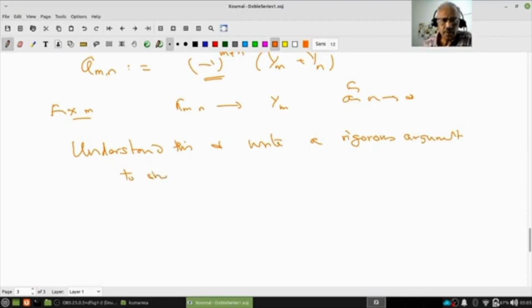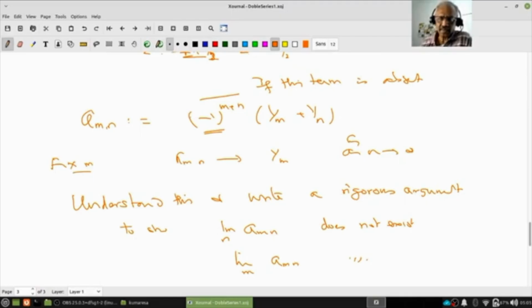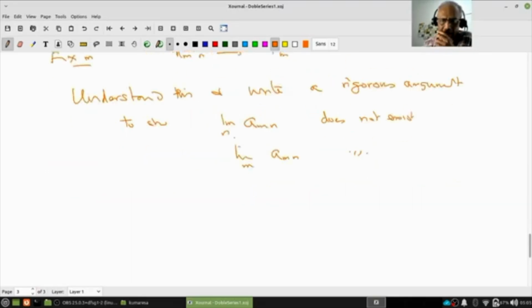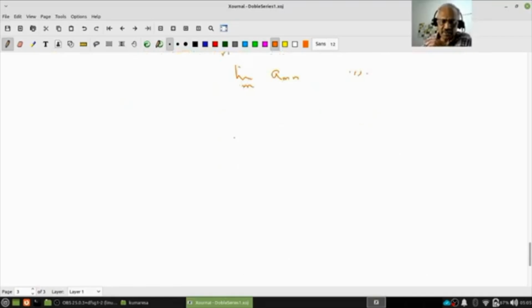To show that the limit over n of a_mn does not exist, and similarly the limit of a_mn over m does not exist, for the same reason. Because if you fix an n, where does it converge to? It converges to 1 by n without this term. Therefore, it's something like alternating. Okay.